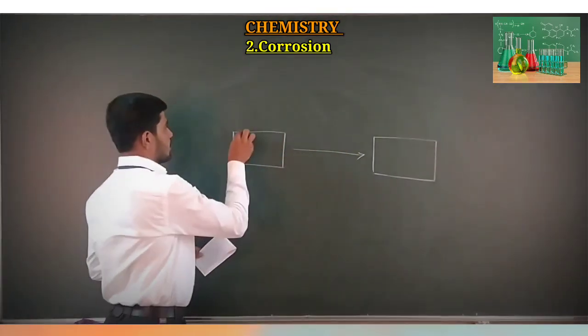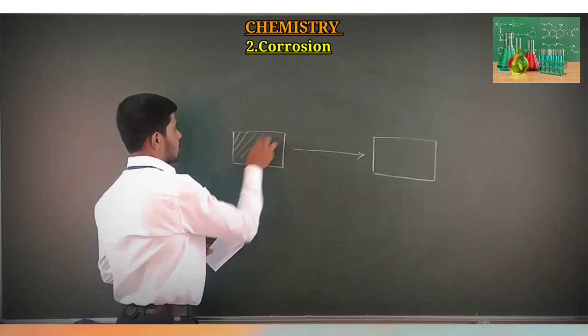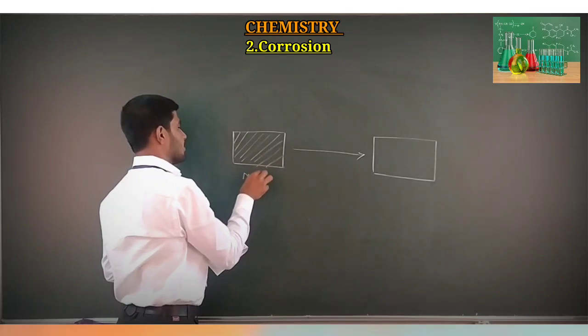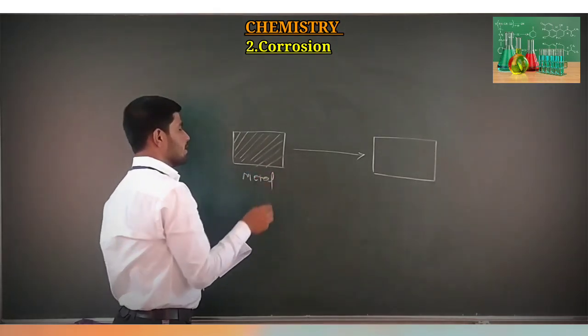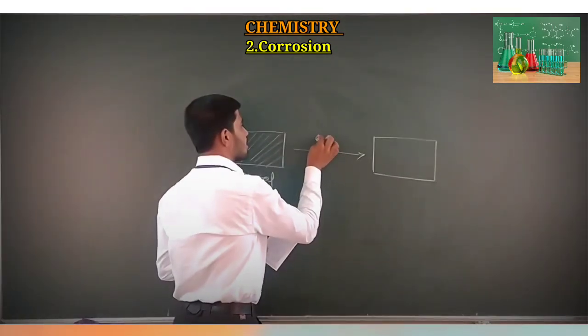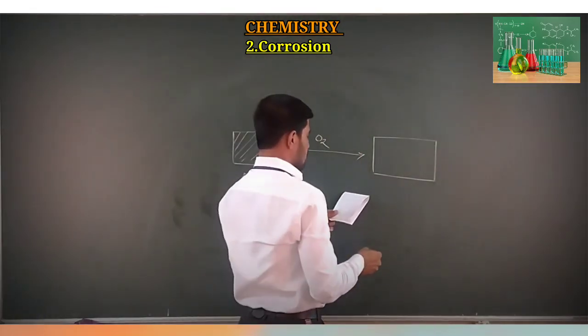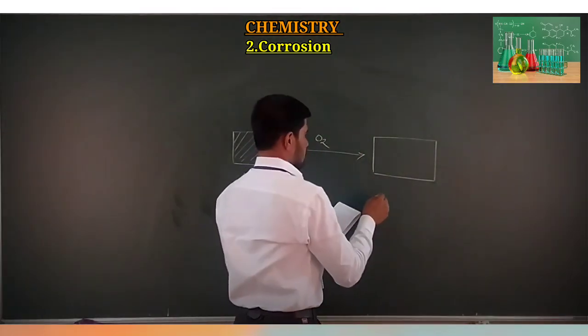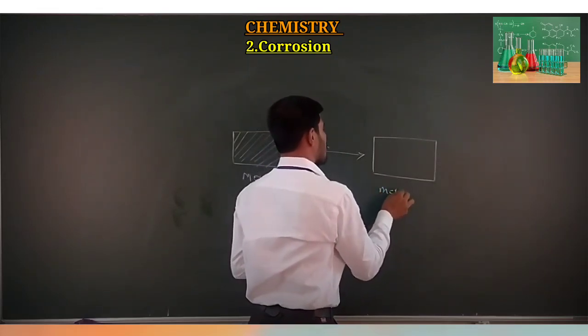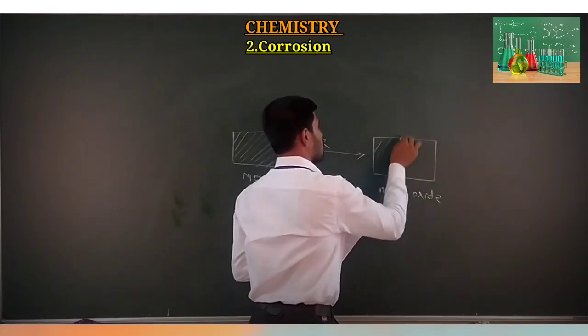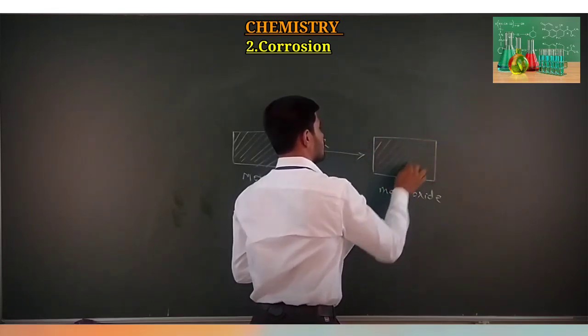The metal comes in contact with oxygen and we get metal oxide.